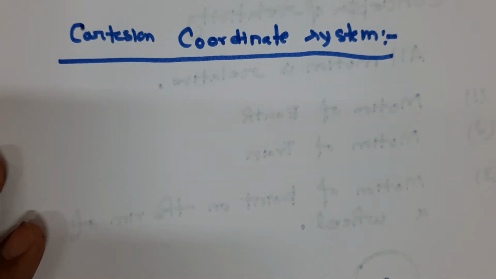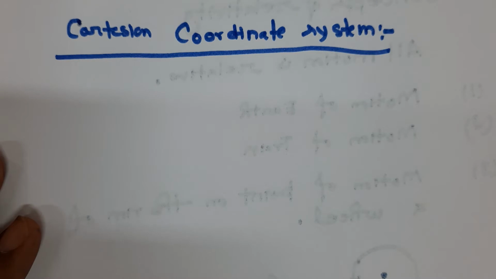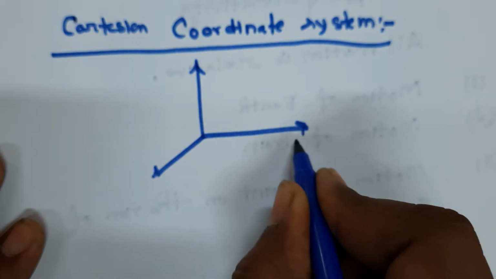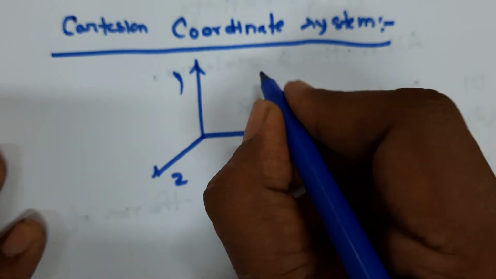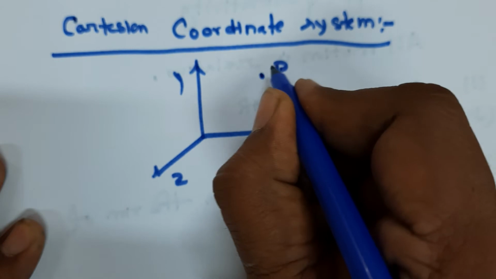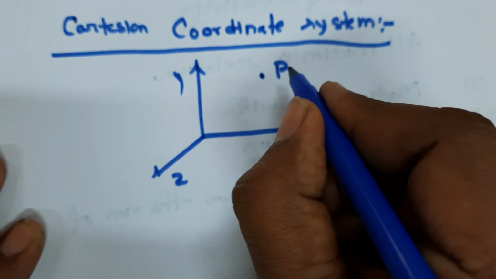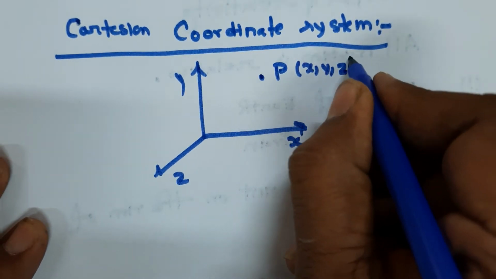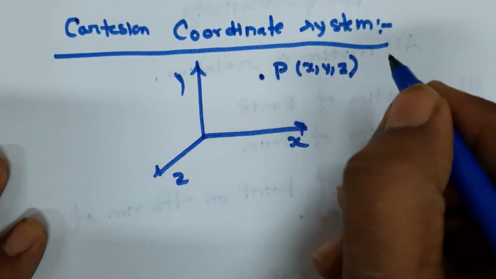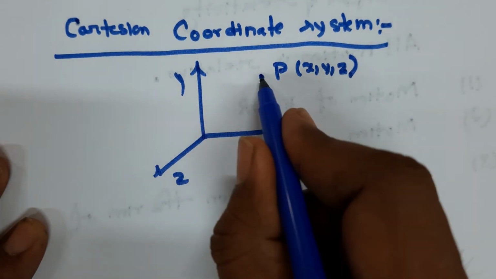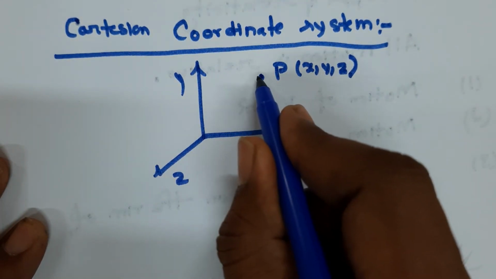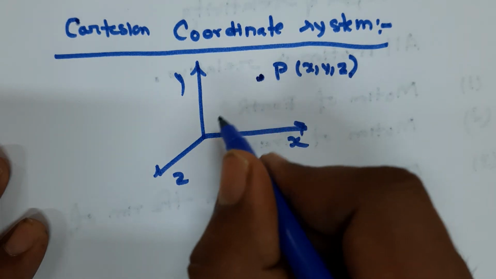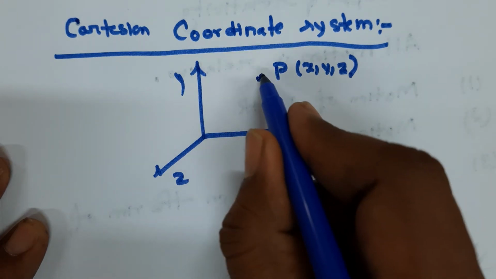In this system, the position of a point is described by its coordinates. Suppose this is the Cartesian coordinate axis. Let's draw the three-dimensional axes x, y, and z, and suppose this is a point P. In this system the position of the particle is described by the coordinates x, y, z at any time. Suppose some interaction is taking place at this point, so we can get information about its position, and we also require at what time it is happening.